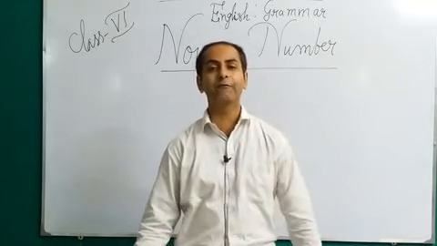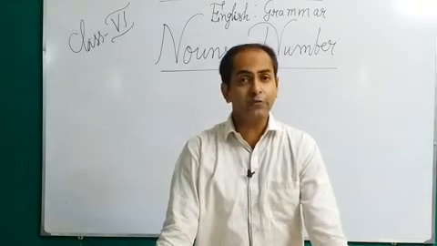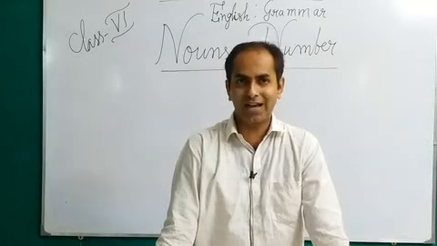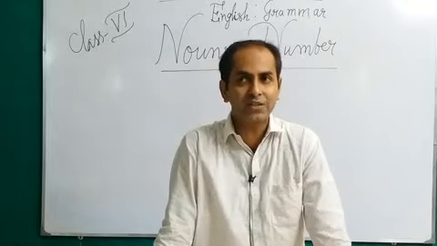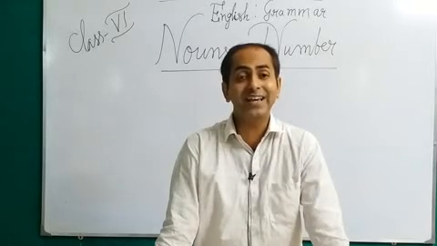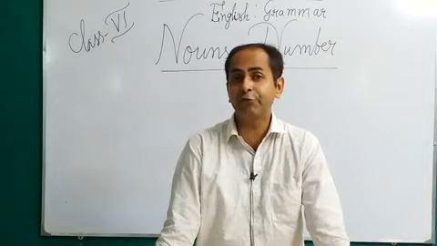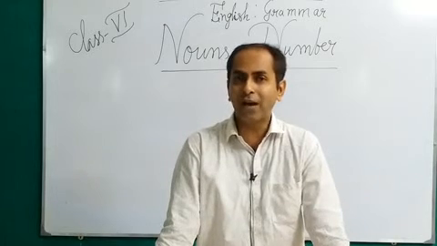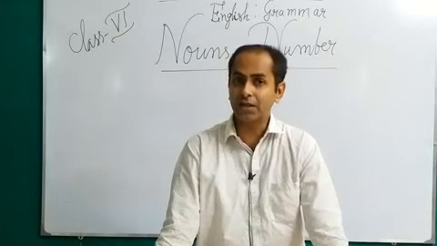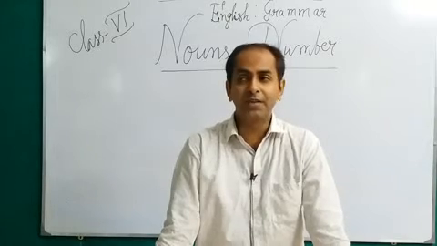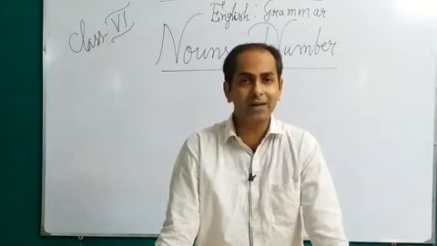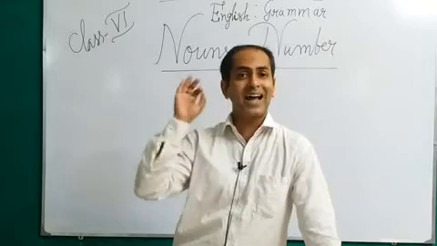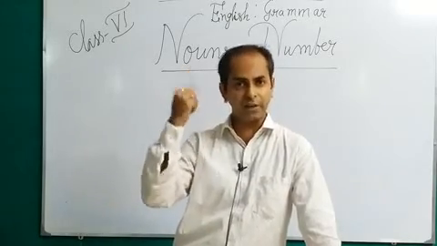But for fish and fruit, we have some changes. If we are talking of only one type of fish, even if it is more than one in number, we have to say fish. Similarly, with the same kind of fruit, if one mango is there, I will say fruit. If 5 mangoes are there, then also I will say fruit. But if there is variety, that means I have one mango and one banana, at that time I have to say fruits, because I want to mean that variety is there. Same thing with fish.